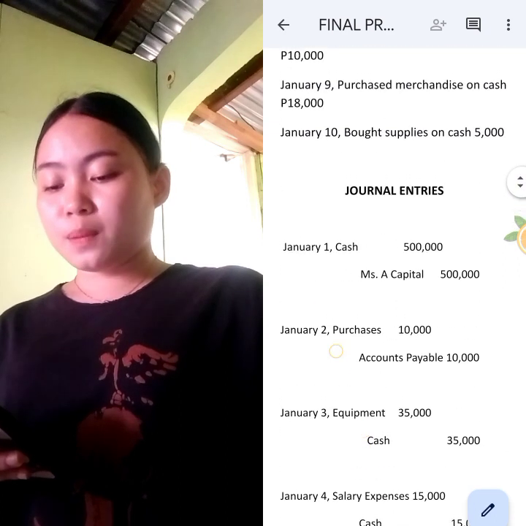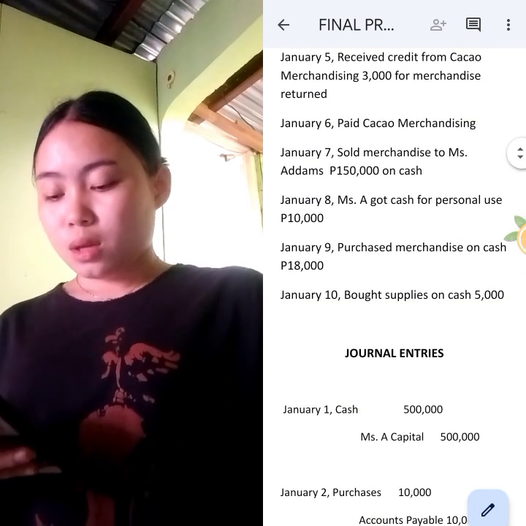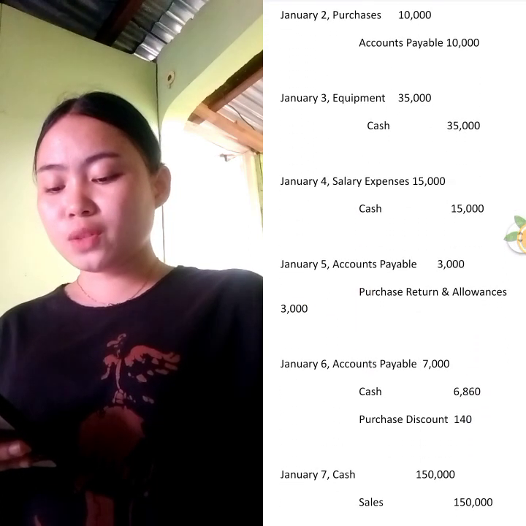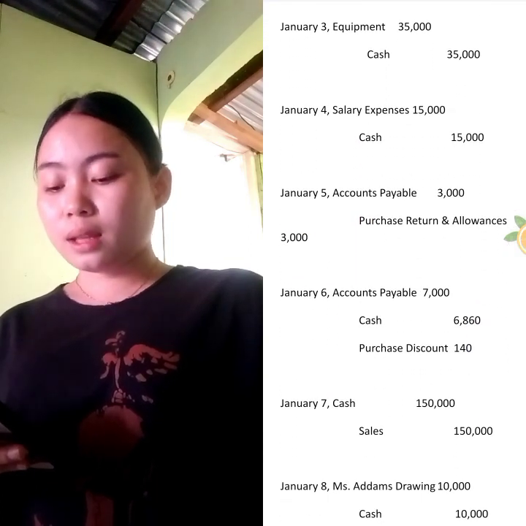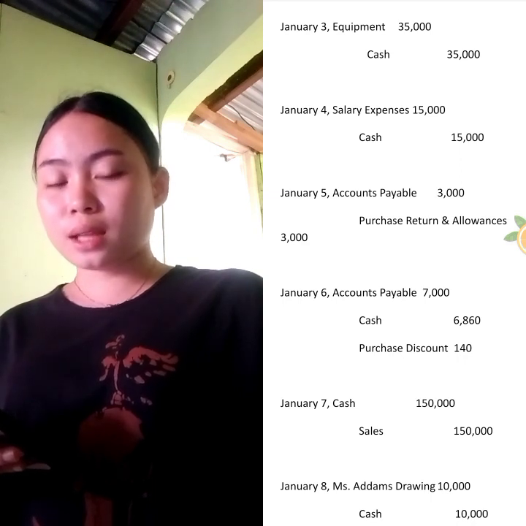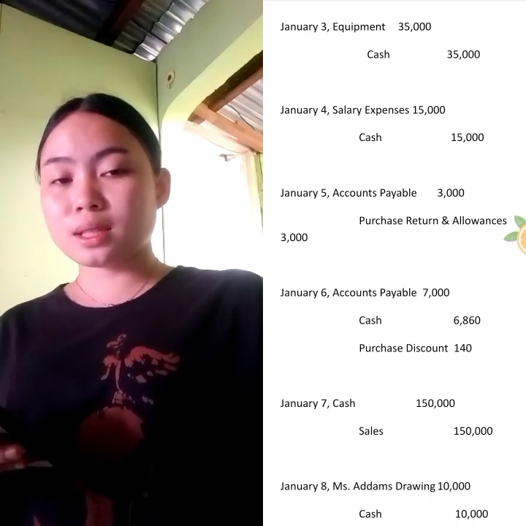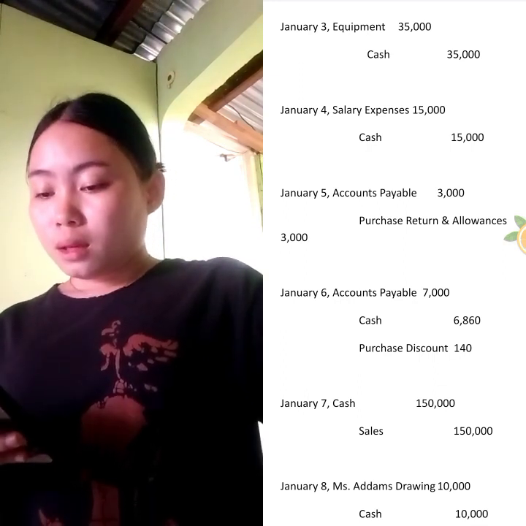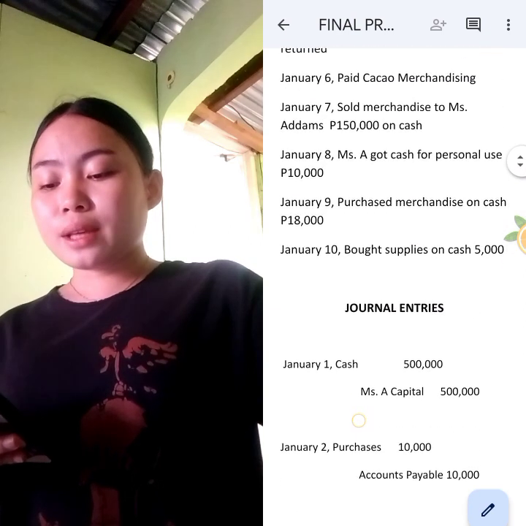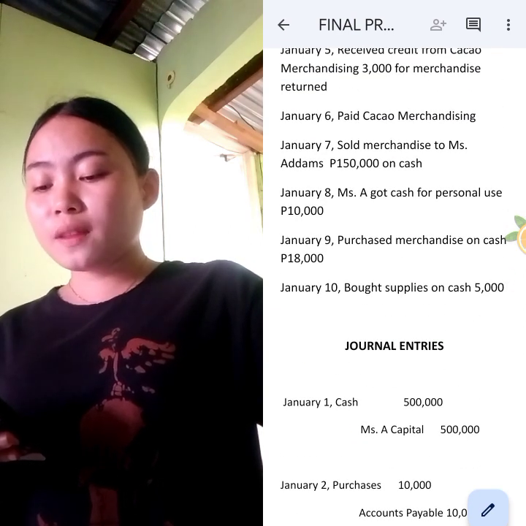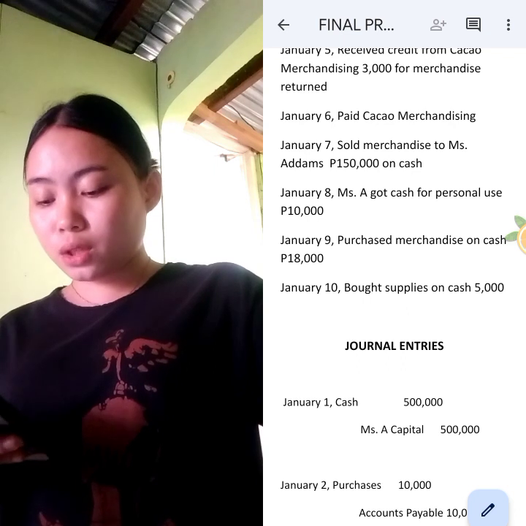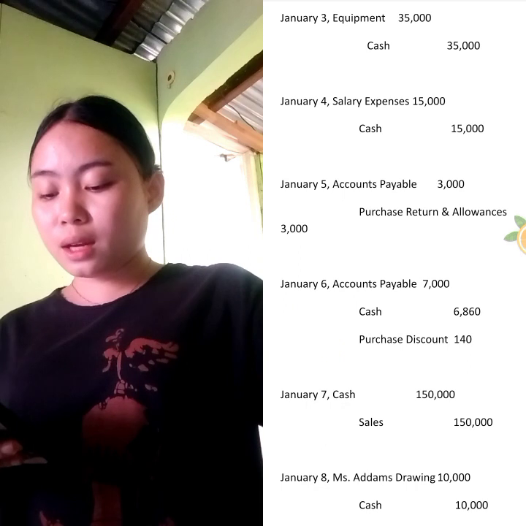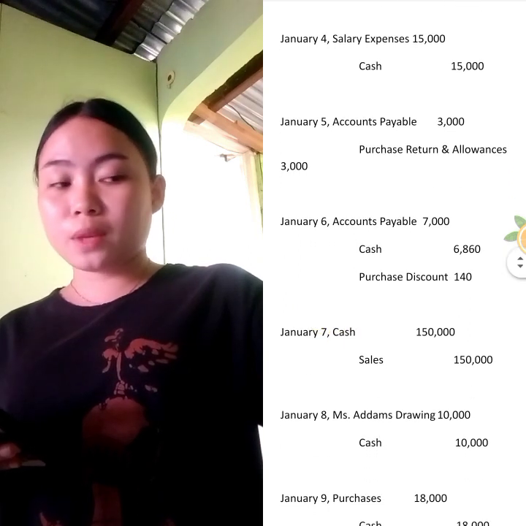On January 6, paid Kakao Merchandising. So the journal entry on January 6: the debit is accounts payable 7,000 and the credit is cash 6,860 and purchase discount 140. On January 7, sold merchandise to Ms. Adams for 150,000 in cash. The journal entry on January 7: the debit is cash 150,000 and the credit is sales 150,000.